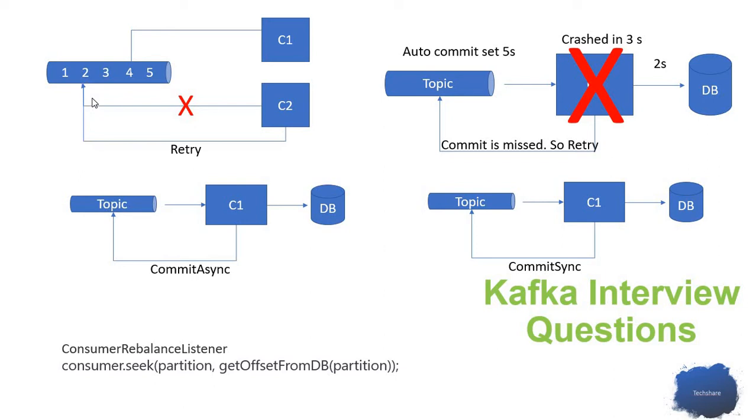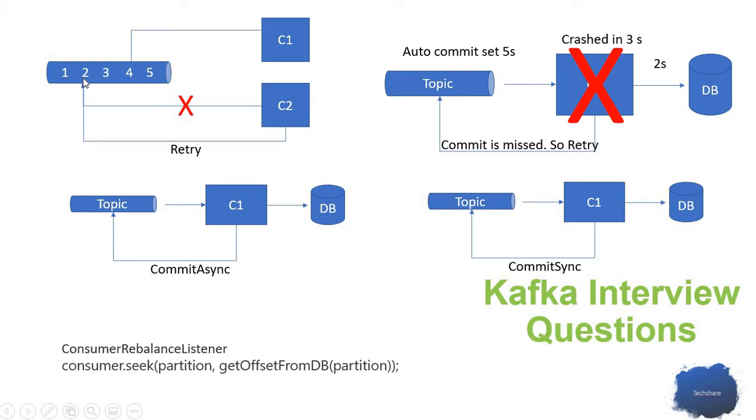Before getting into the actual question, we need to discuss how the message is delivered to the consumer. It's based upon the offset.